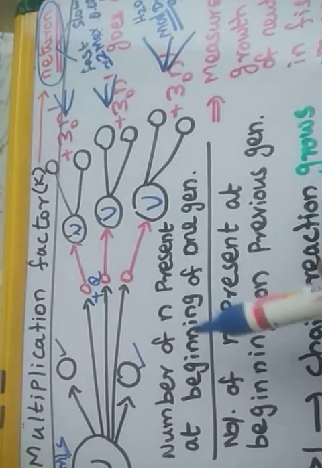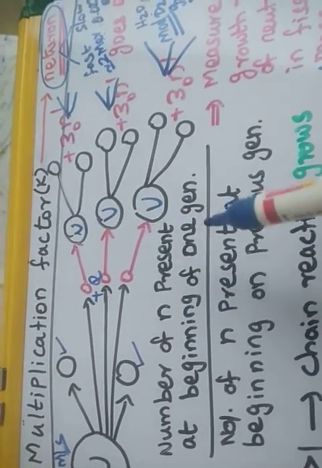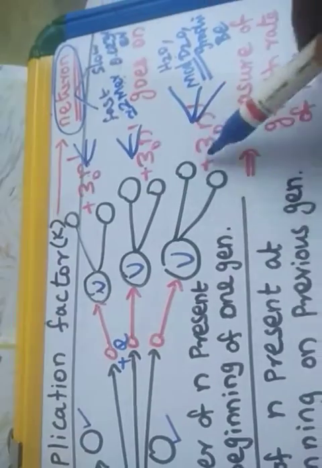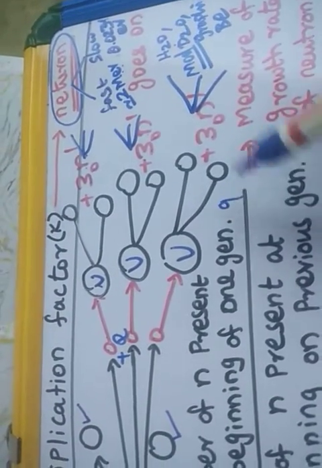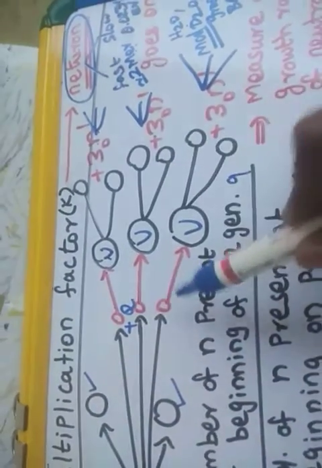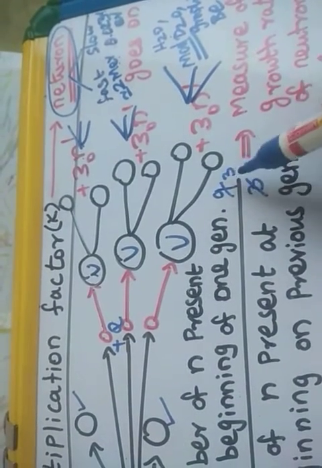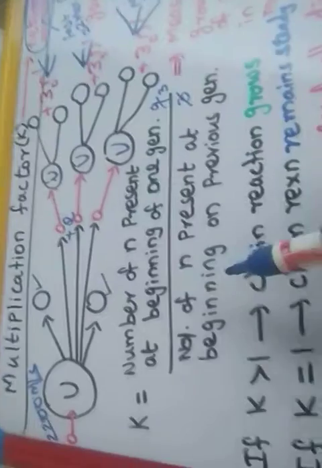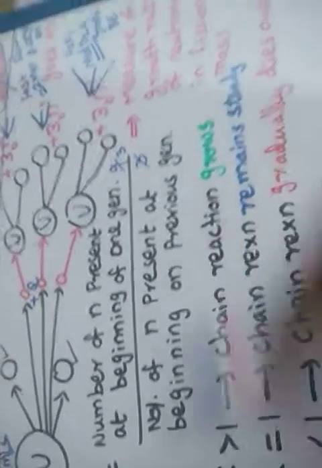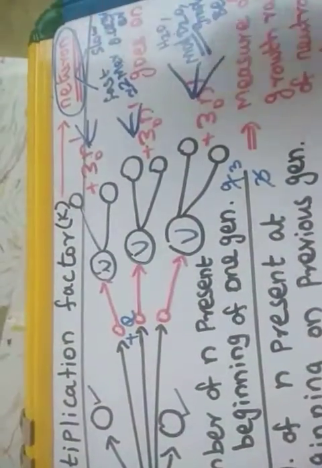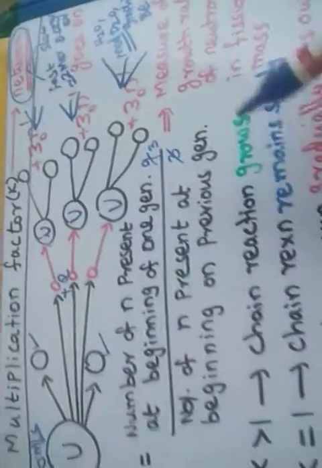In this situation, what is the definition? The multiplication factor is the number of neutrons present in one generation divided by the number of neutrons present in the previous generation. In this generation, 3 plus 3 plus 3, that is 9 neutrons, are present. In the previous generation, there were only 3 neutrons. So 3 cancels with 3, and what we get is 3. That number is greater than 1, so the chain reaction grows. It is further multiplying, it will grow up.